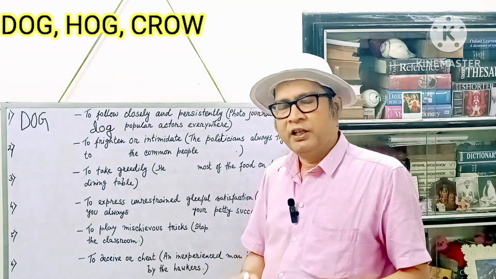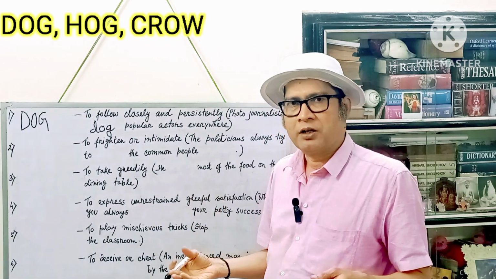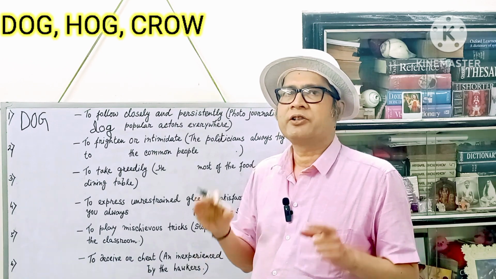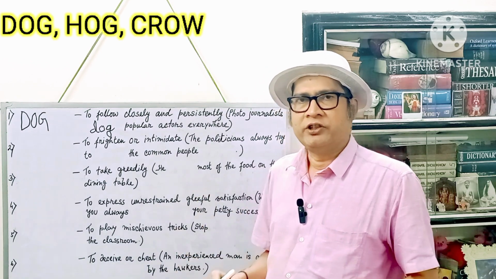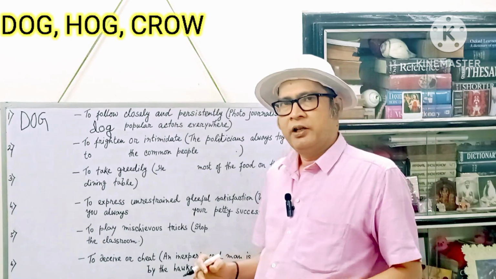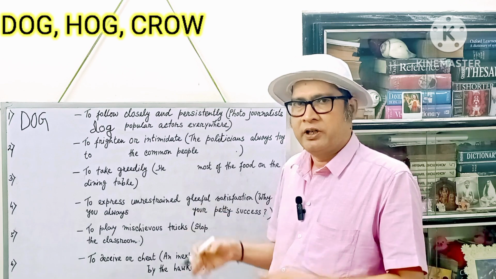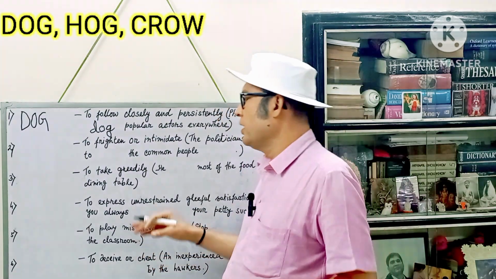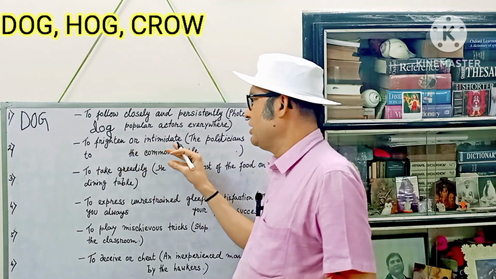And I think if you also start using the names of animals as verbs, your listeners will feel that yes, you have studied English properly and you have command over this language. So I think you must be interested in using the names of these animals as verbs. Let's move on to number two. Number two means to frighten or intimidate.